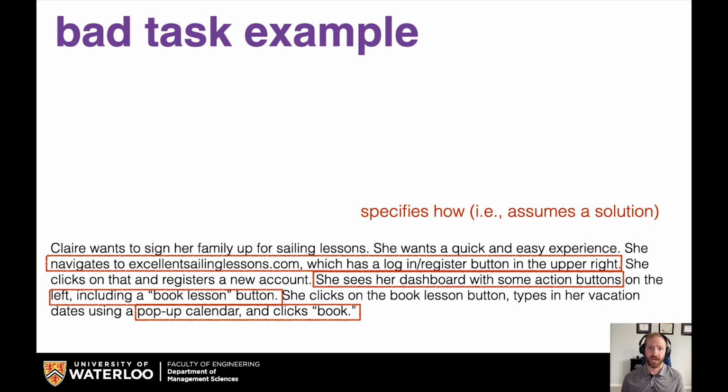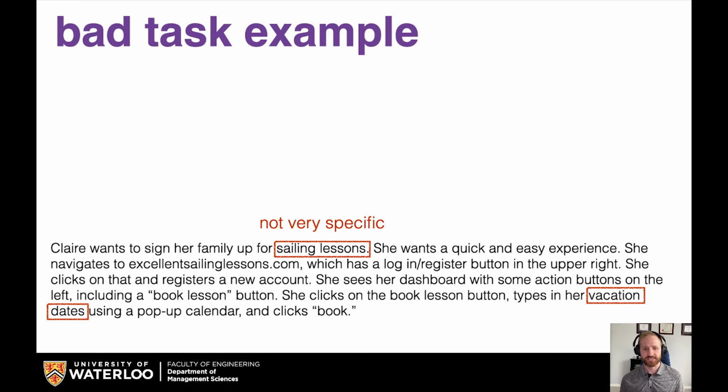You might have a different kind of solution. So it's already assuming the solution before you think critically about the task. It says something about a dashboard with some action buttons and then a book lesson button. But this may not be the optimal way to go. So this kind of assumes what you want to create without thinking critically about the task example. You may want to create an app or have some other sort of layout. So this is something that you don't want to have in your task examples.